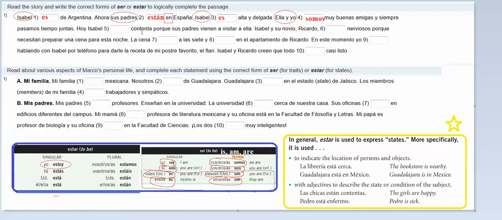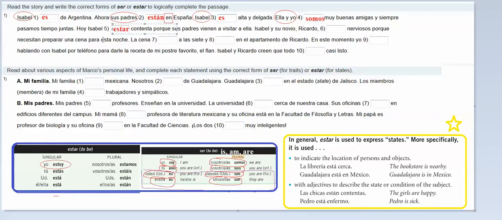Hoy Isabel contenta. Contenta is happy, okay? That is an adjective. So if I want to determine whether it's a descriptive adjective denoting her size, shape, color, etc., or if it's a state she's in, I can ask myself the question, how are you doing? If I say, how are you doing, could you say, I'm content or I'm happy? Yes. So estar is what you would plug in here.